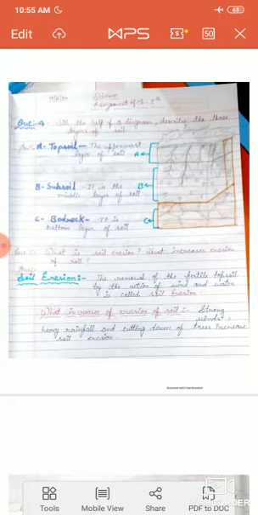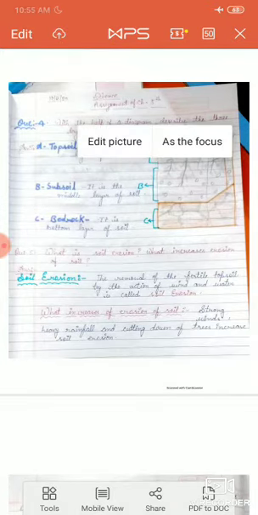So students, as we know, strong wind, heavy rainfall and cutting down of trees increase soil erosion. It means soil erosion increases by strong wind, heavy rainfall and cutting down of trees.